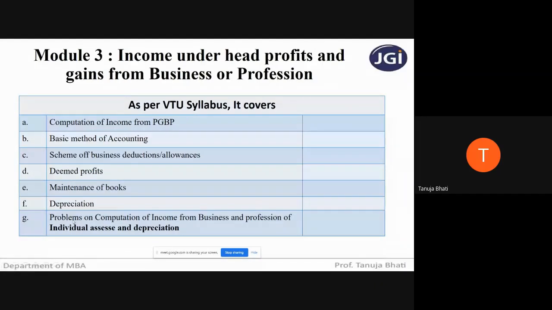Under this module, you will have problems on computation of income from business and profession of individual SSC and depreciation. So remember, the problems are only pertaining to the individual SSC and only on depreciation.